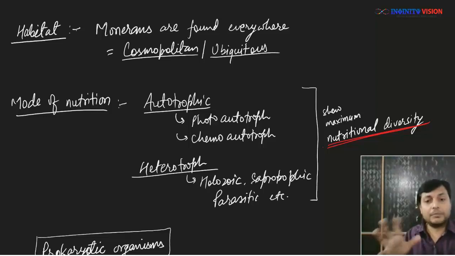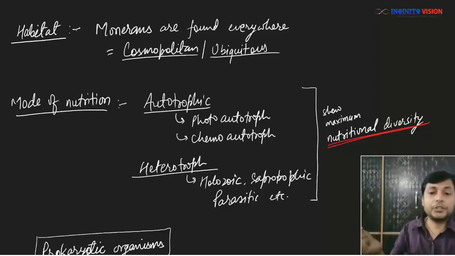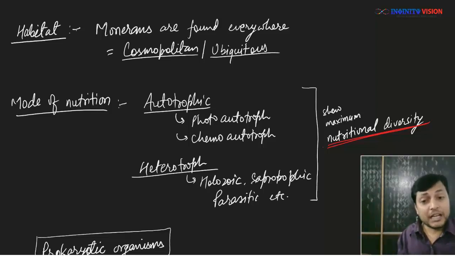You know there are chemical reactions which are exothermic. If there is an exothermic chemical reaction, energy will be released, and using that energy, such bacteria can convert CO2 into glucose, that is, inorganic carbon into organic carbon, inorganic raw materials into organic food. So this is also an autotrophic mode of nutrition, but here the energy is coming from chemical reactions, and that's why it is called chemoautotrophic nutrition.